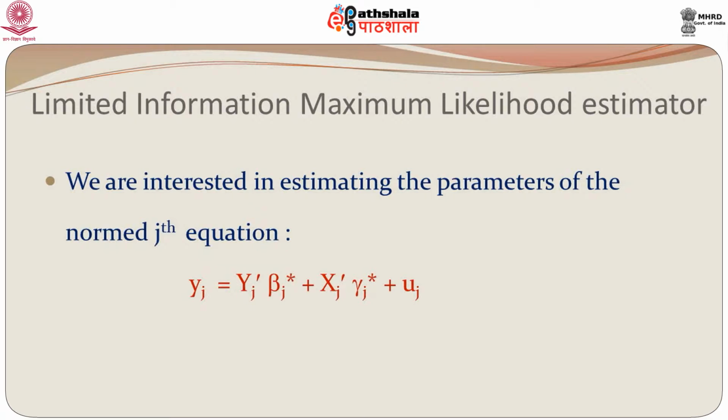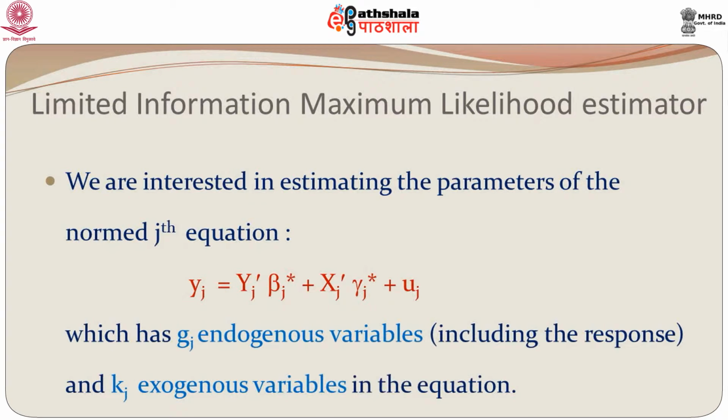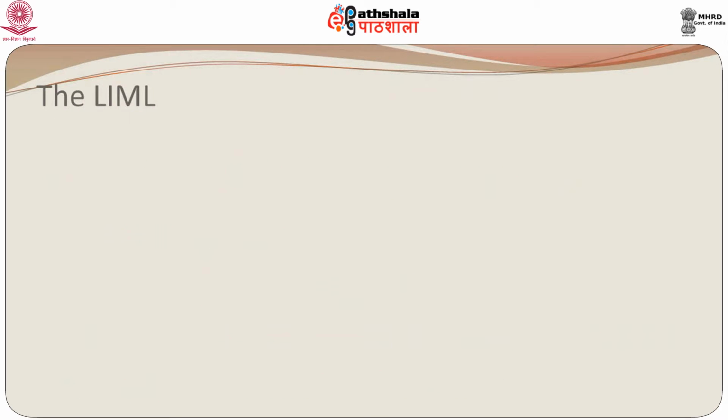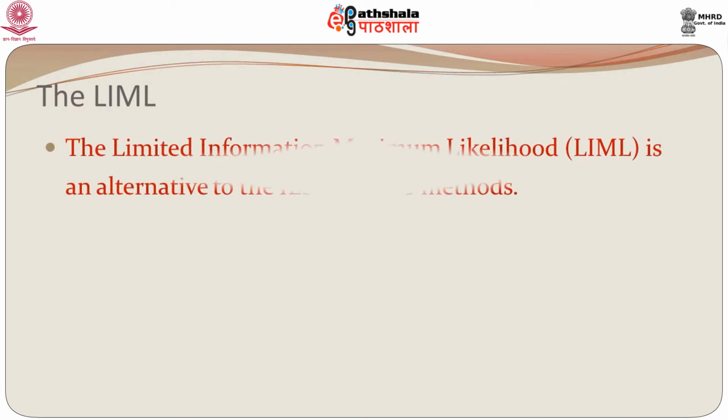The parameters are beta j star for the endogenous variables and gamma j star for the exogenous variables, and we have the error as Uj. So, this is the jth equation as we had been previously looking at. And our aim in this case is to estimate the parameters beta j star and gamma j star. Now, what is the LIML method?